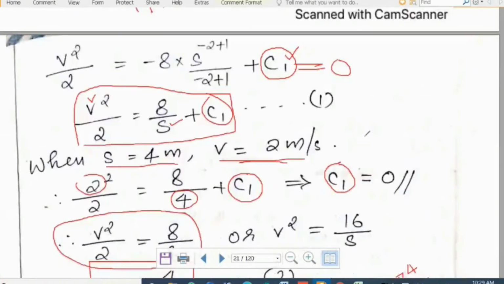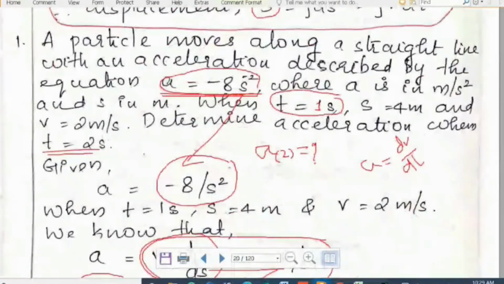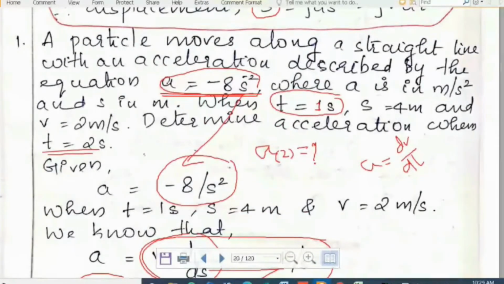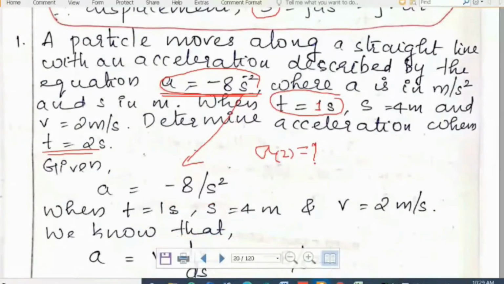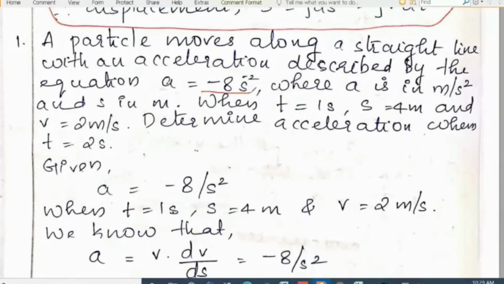So let us have a recap. The equation given for acceleration is a = -8 s^(-2), where a is in meter per second square and s is in meters.